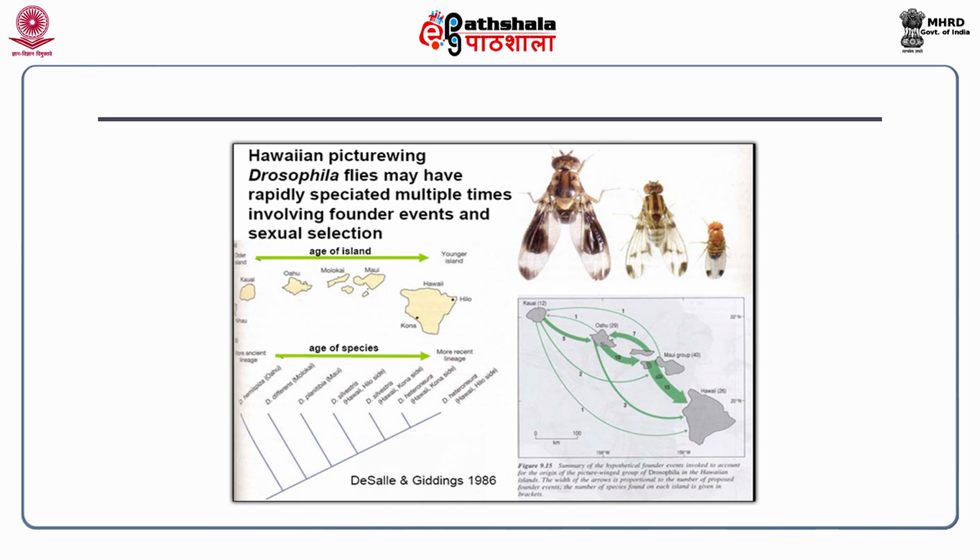One example is the Hawaiian picture-wing Drosophila, which was introduced from one island, the older island, to a new island, and then to a third and fourth island. Colonization and recolonization in Hawaii has produced an immense variety of this particular Drosophila species. If you draw the Drosophila phylogram alongside the age of the islands, they perfectly corroborate each other. The harmony is quite drastic.